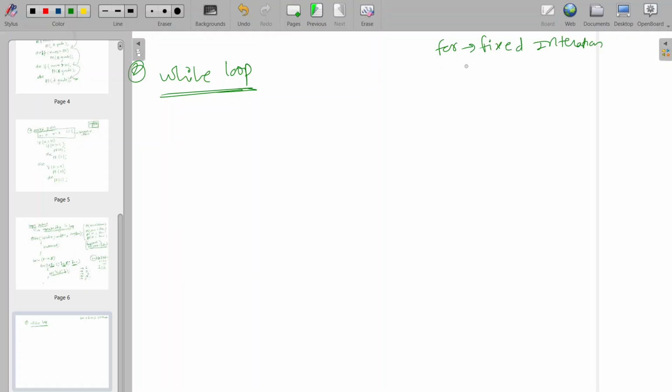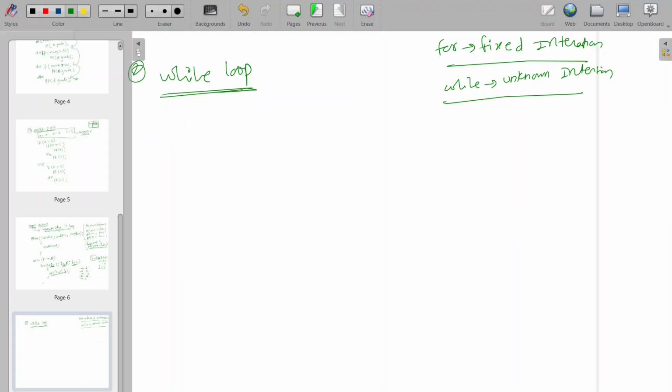At that time we will use for, and while we use for unknown iteration, if we don't know the iterations. The above is for known iteration, and while loop for unknown iteration. Okay, so while loop, let's take the same fashion.